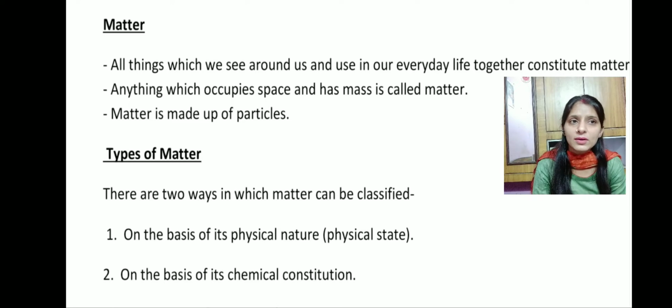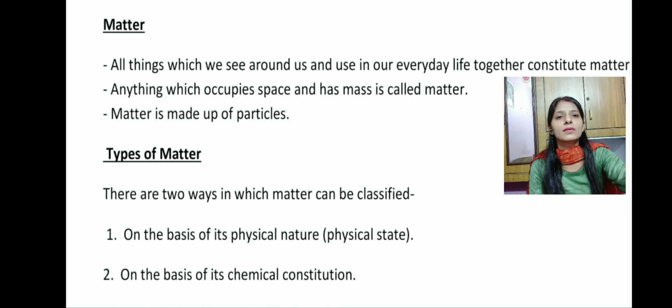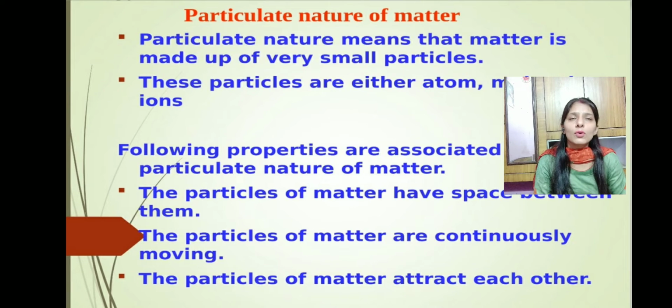First, on the basis of their physical properties, and second, on the basis of their chemical properties, that is chemical constitution. Now, types of matter we'll be discussing later on. Right now we'll be discussing the nature of matter.